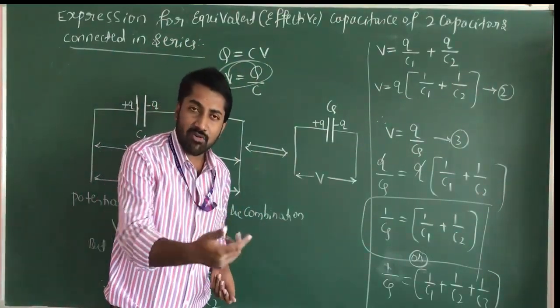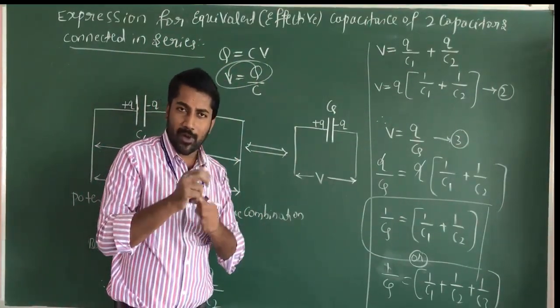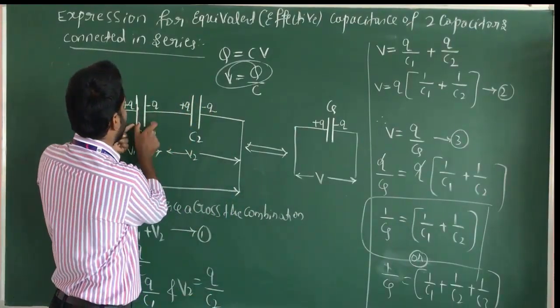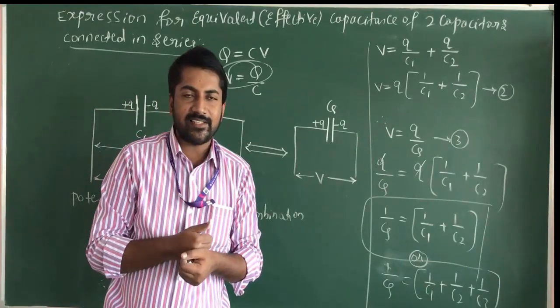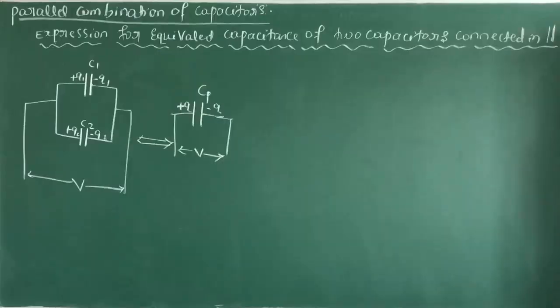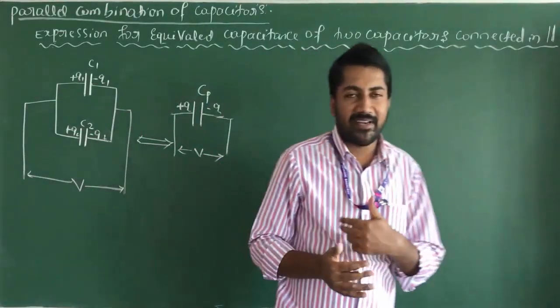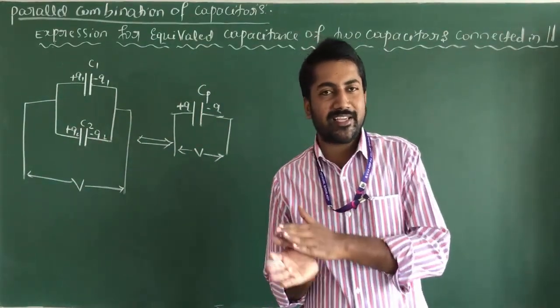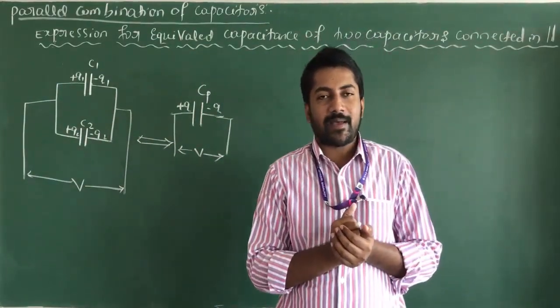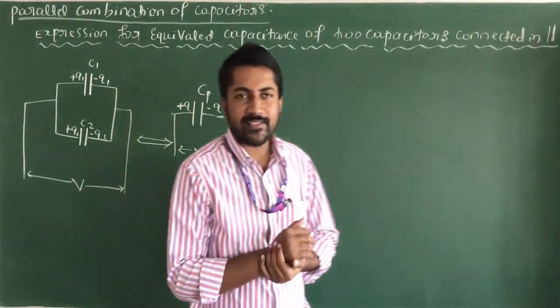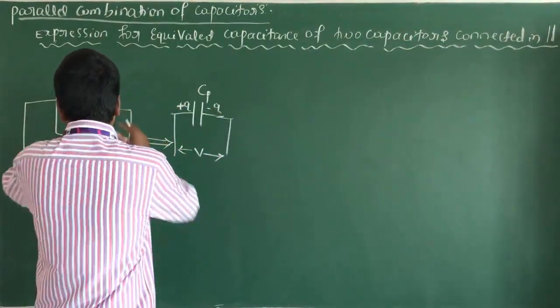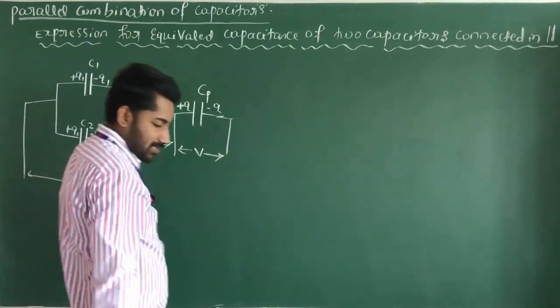And the next concept: there are two possible ways to connect one capacitor to another. One way is connecting one end to another end, which is series connection, and the other way is parallel connection. Okay dear students, this is parallel combination. There are two possible ways: one is series connection and another one is parallel connection. This is the parallel combination of capacitors.